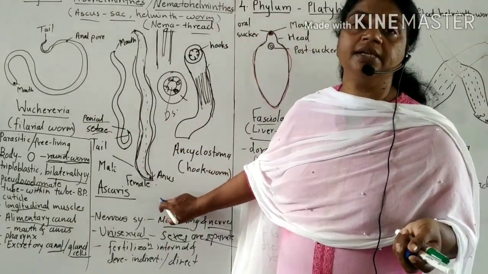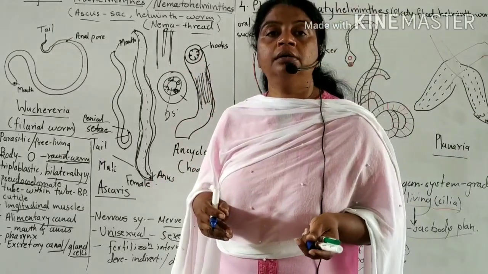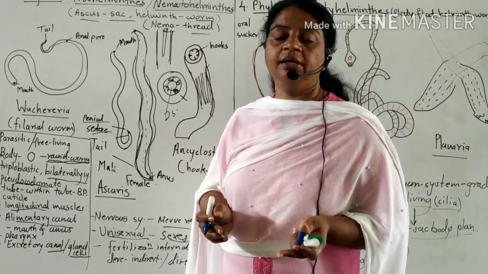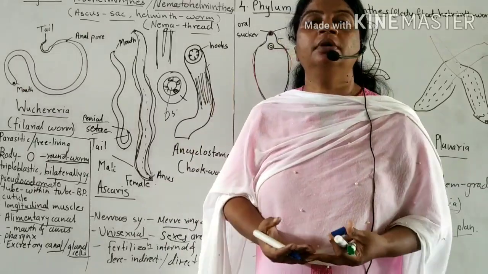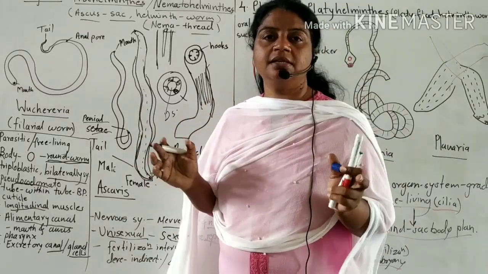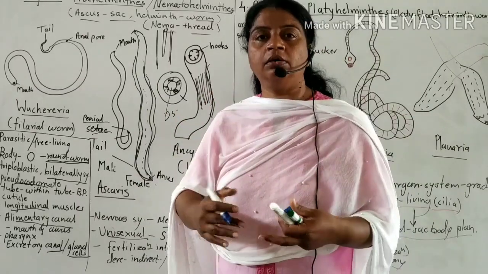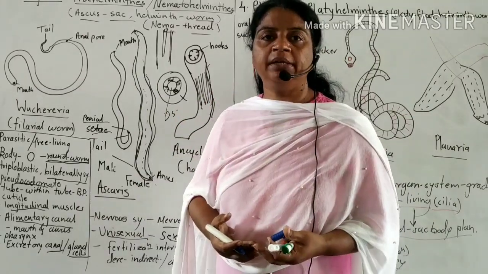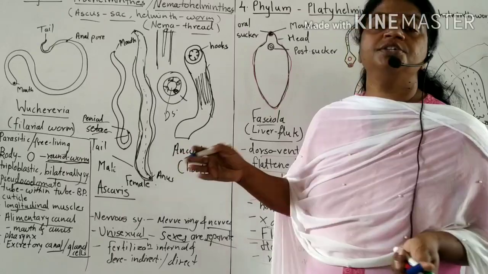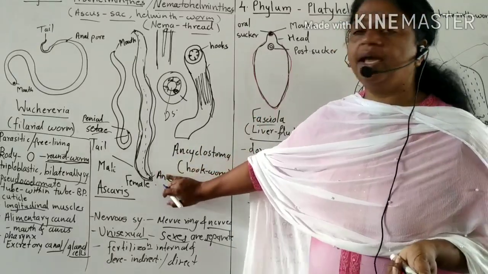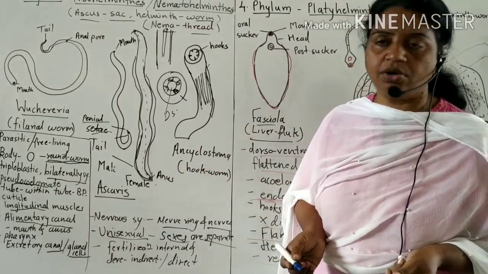Ascaris is found in the intestine of children, and their abdomen becomes extended, with restlessness, weight loss, and swelling or tenderness of the abdomen. These are the characteristics found in children who have ascaris or the ascariasis disorder.